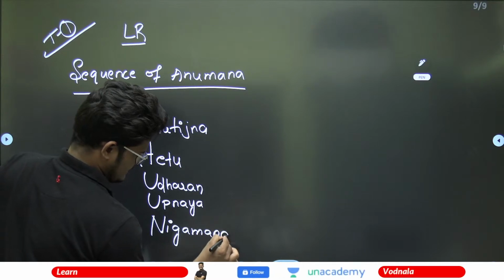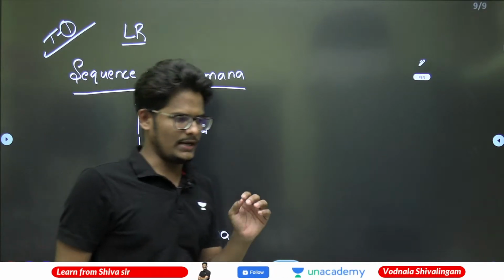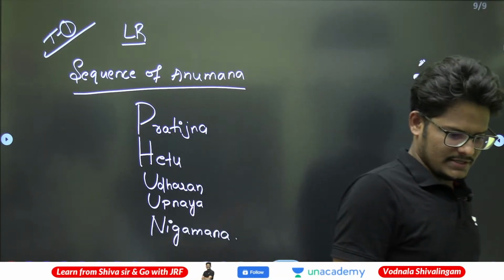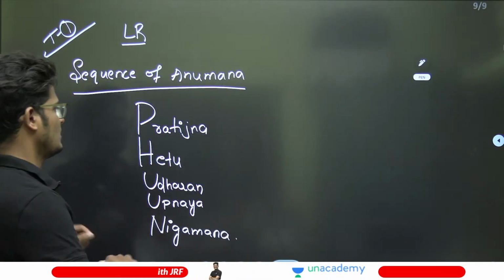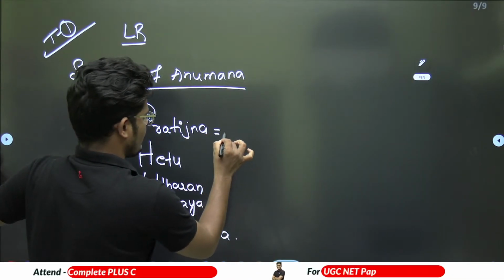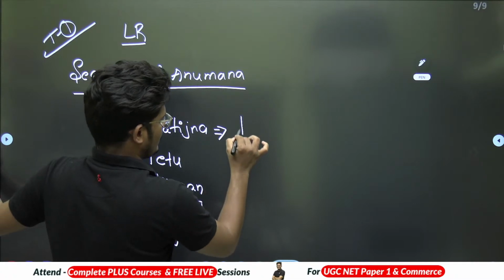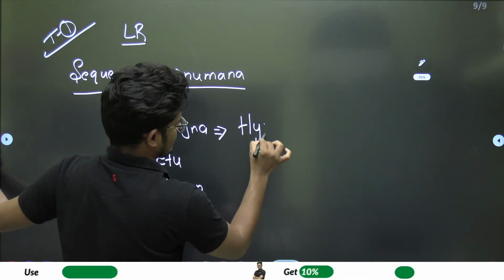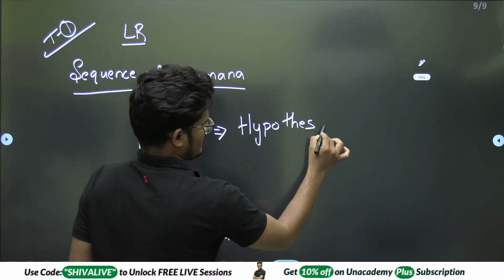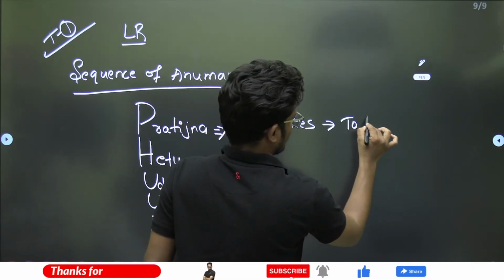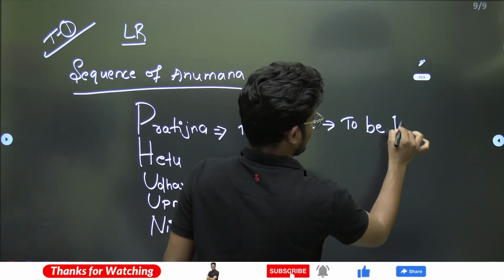These are the 5 stages where you can explain the inference. Pratijna is nothing but a hypothesis which you require to prove. You need to prove this one.